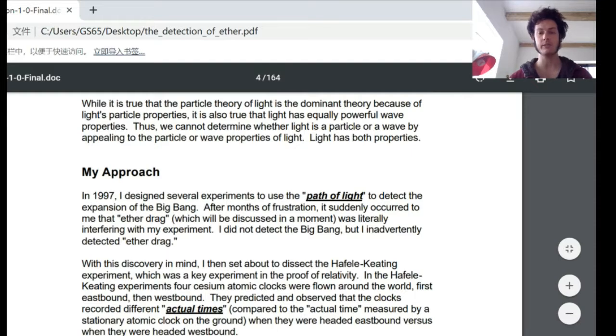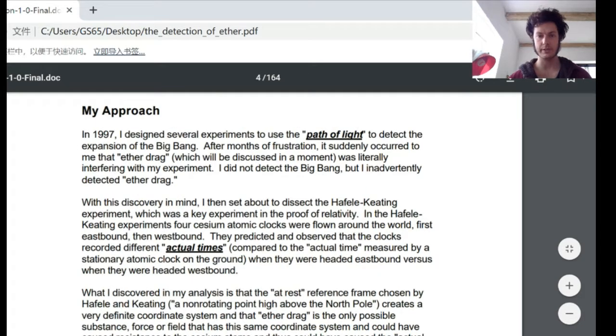In 1997, I designed several experiments to use the path of light to detect the expansion of the Big Bang. After months of frustration, it suddenly occurred to me that ether drag, which will be discussed in a moment, was literally interfering with my experiment. I did not detect the Big Bang, but I inadvertently detected ether drag.